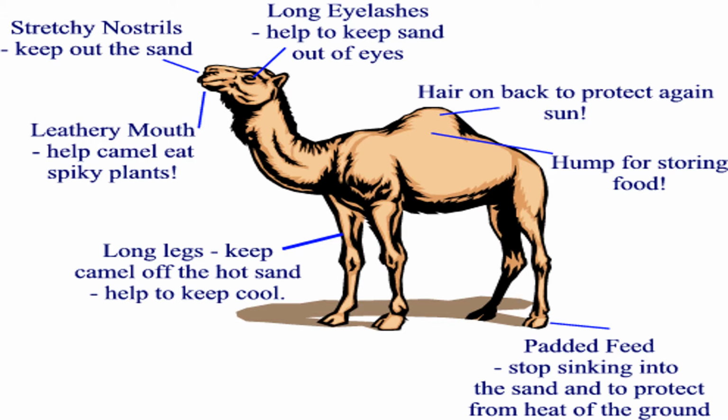Then you have the hump for storing food. Their feet are also said to absorb water, and whatever food and water they eat, they store it in the hump region. This region that you can see on the back of the camel is called the hump. Understood? They also have a layer of hair in order to protect them from the harsh hot sun.